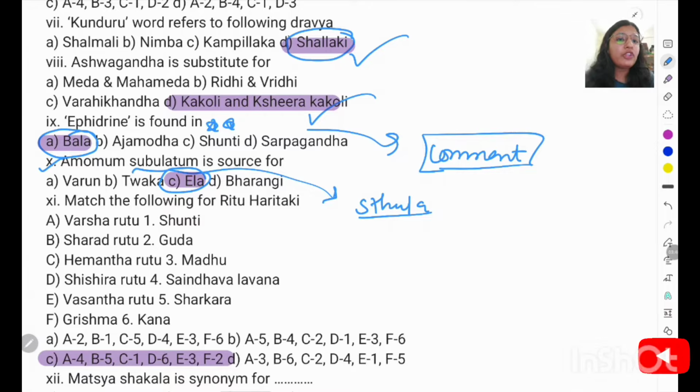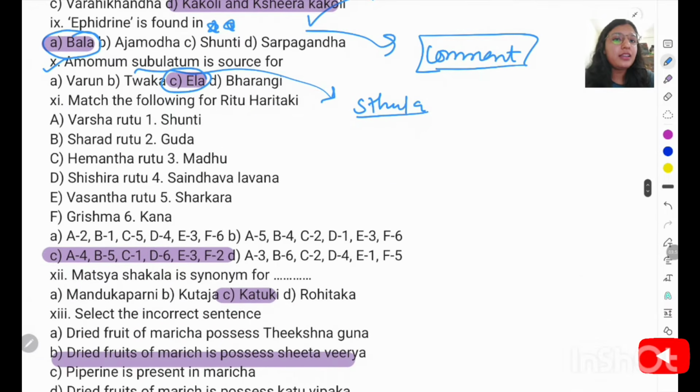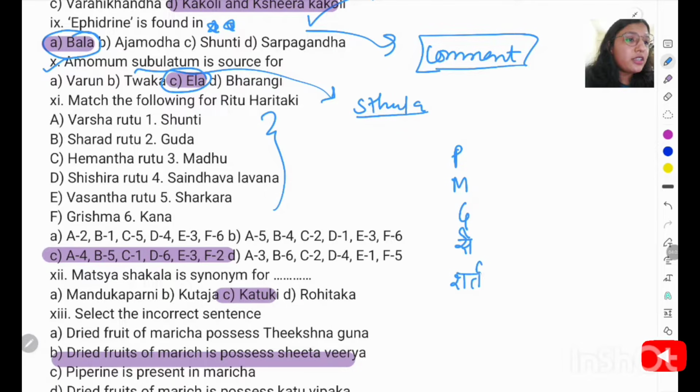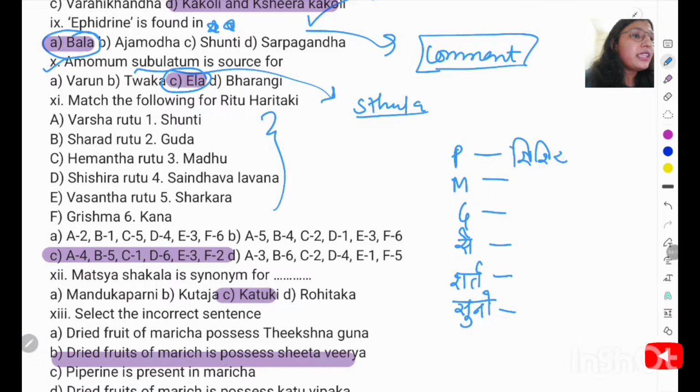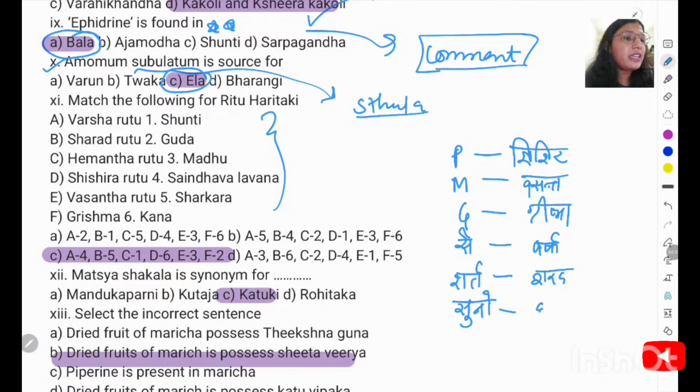Match the following for Ritu Haritaki. This is the Ritu Haritaki, and for this I am giving you one trick. You can remember it like PM, G, Se, Shar, Shu. So you have to write this mnemonic, and beside it you can write the Ritus, the seasons, accordingly. For example, we can start with Shishira, then Vasanta came, then Grishma, after that Varsha came, after this Sharad will come, then comes Hemanta.